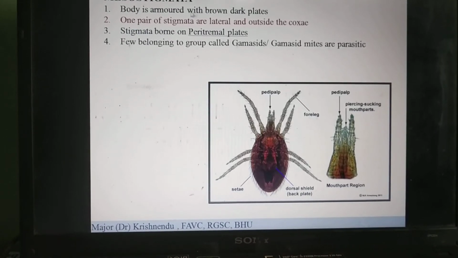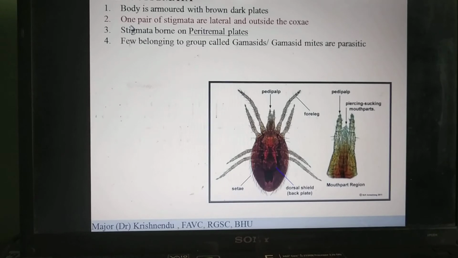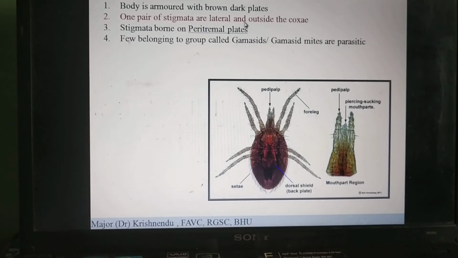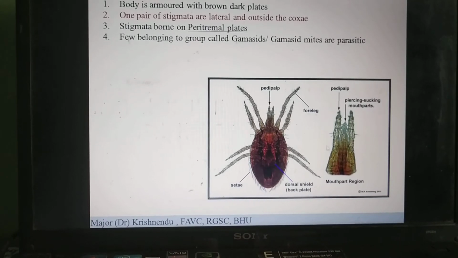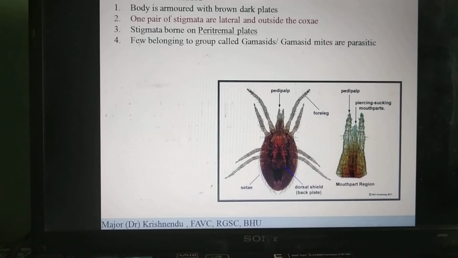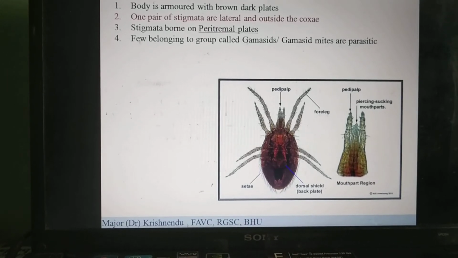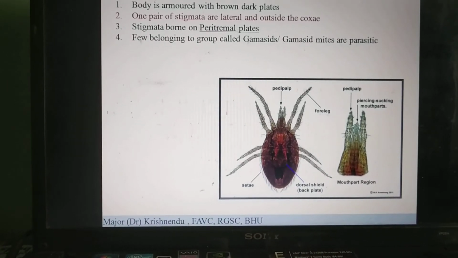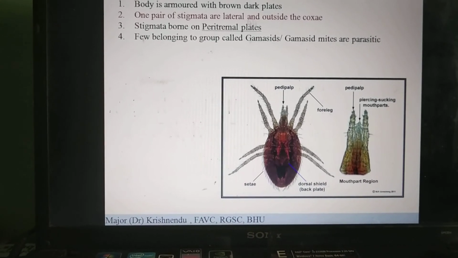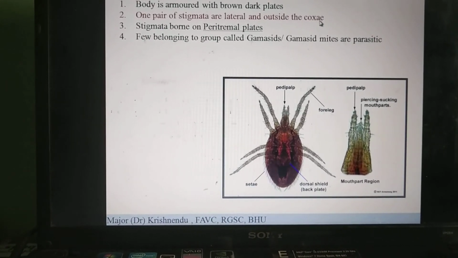The second most important structure, from where it derives the name Mesostigmata, is one pair of stigmata lateral and outside the coxae. Stigmata is actually the opening of the spiracle, which is placed on a thick cuticular structure.